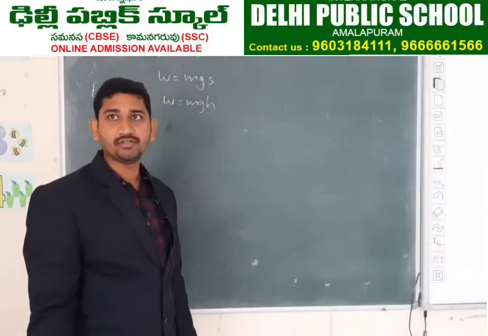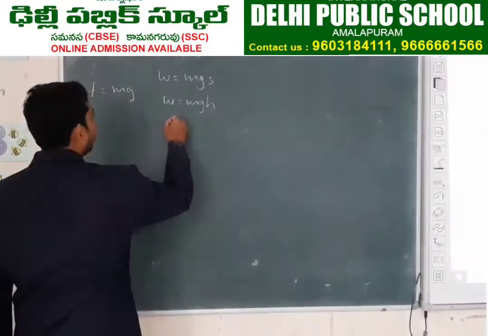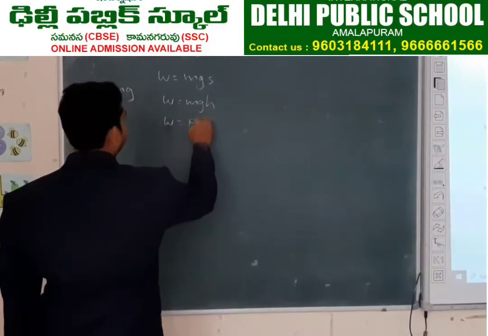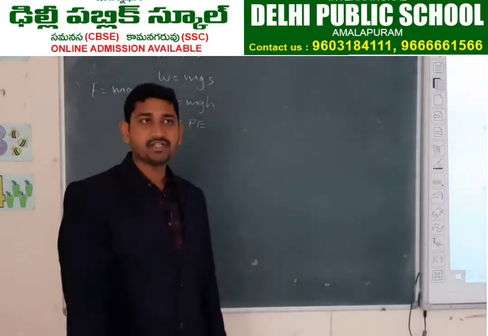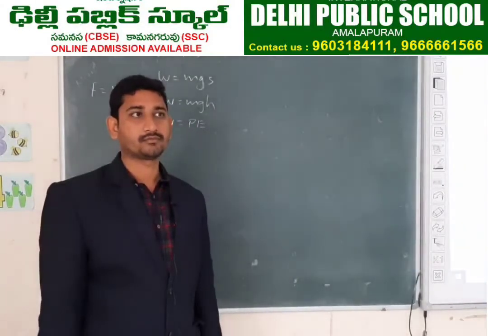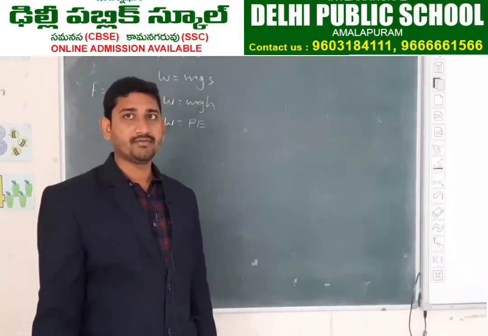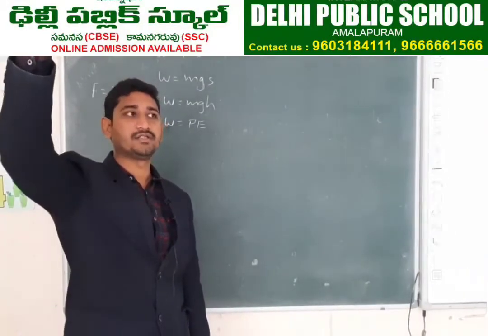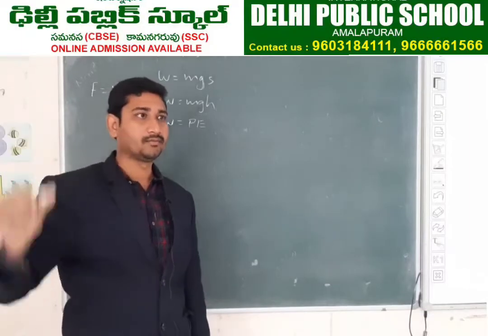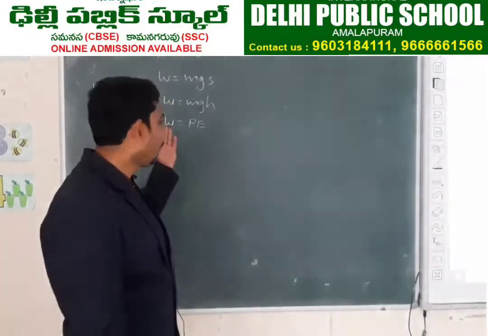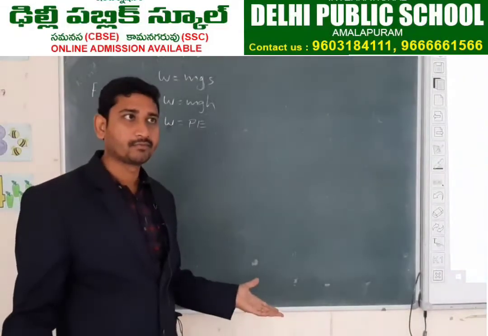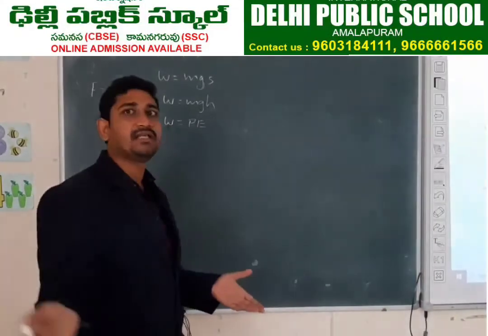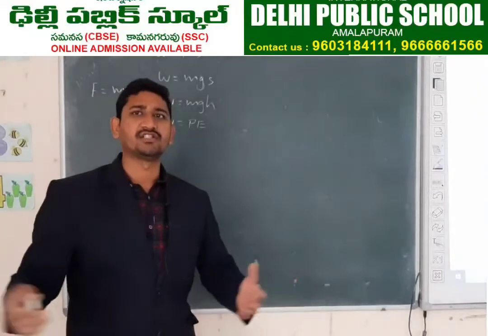Potential energy P equals mgh. So we got W equals PE. Here the work is done by the gravitational force. How much gravity we have, that much work can be done on the mass of a body. So work done and energy are both the same, but the formulas are different for different situations.